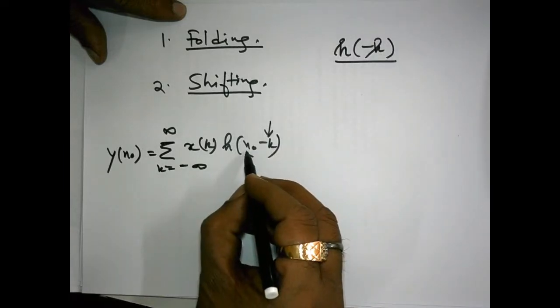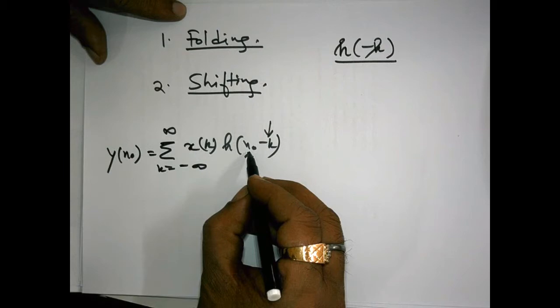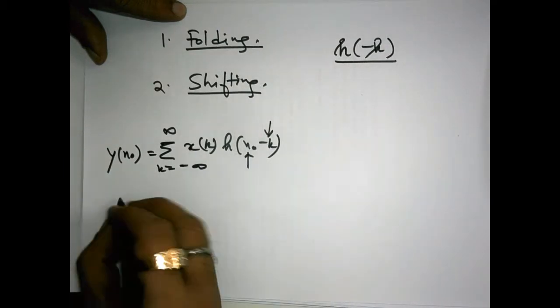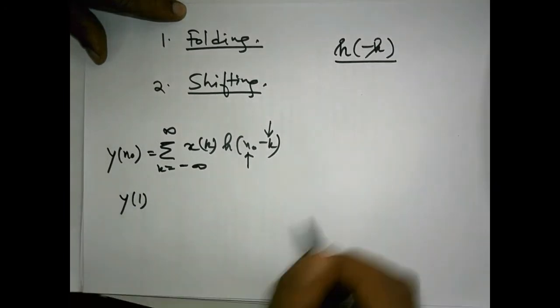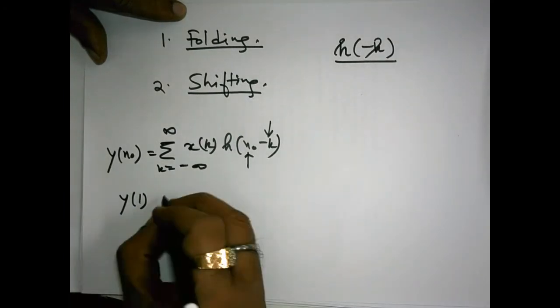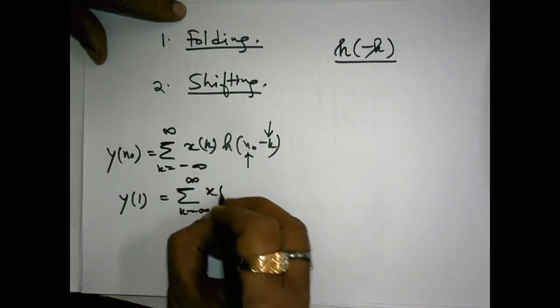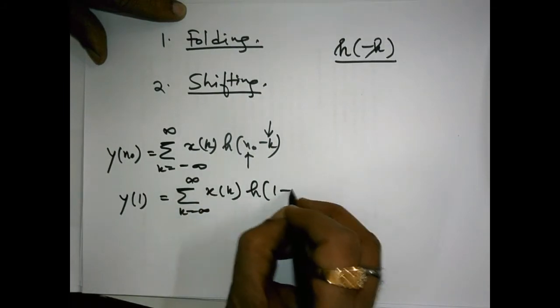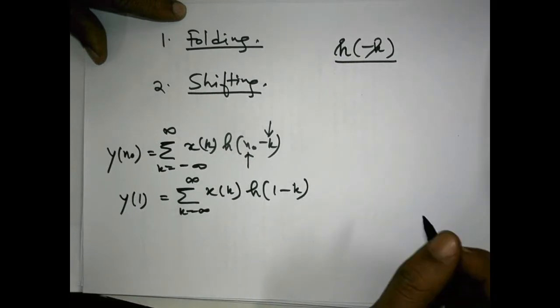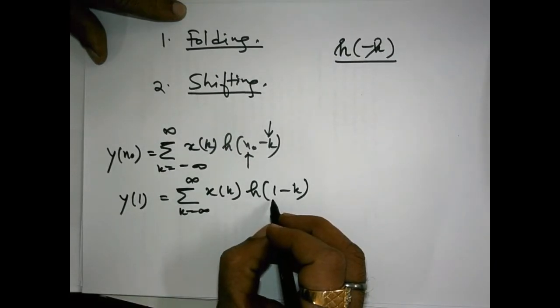So if plus is written over here, then you have to right shift the signal. This means if you have to determine, say, y[1], then you have to compute the summation, k equals minus infinity to infinity, x[k] h[1 minus k]. So here n0 is equal to plus 1.